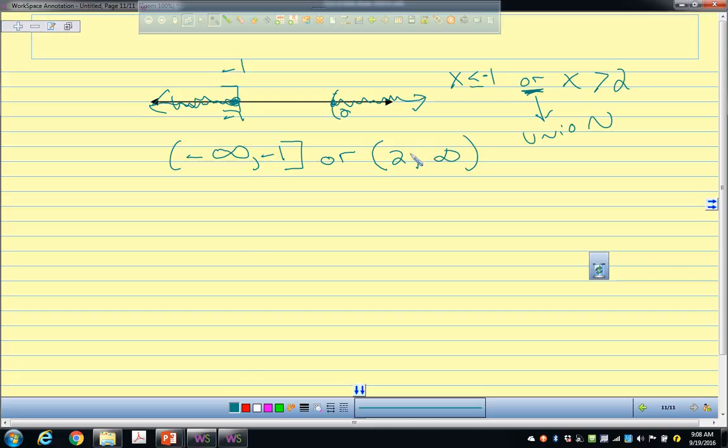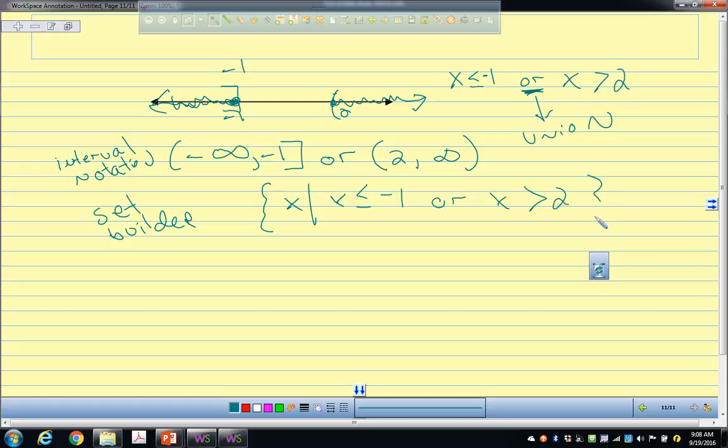And you get this. Do you follow what I just did? This is interval notation. Set builder notation looks kind of like the original problem, except you have to do brackets, x bar, and then you say x is less than or equal to negative 1, or x is greater than 2.